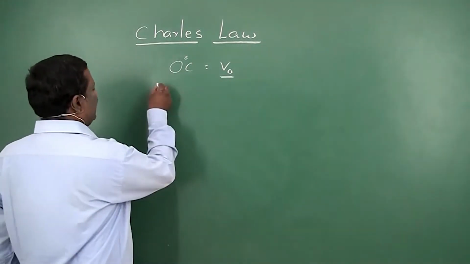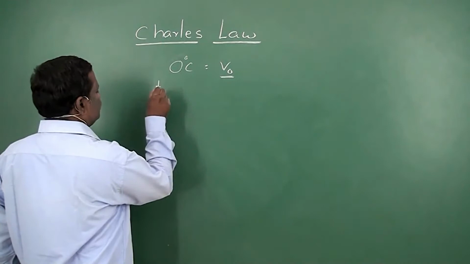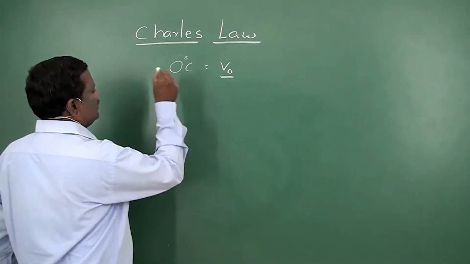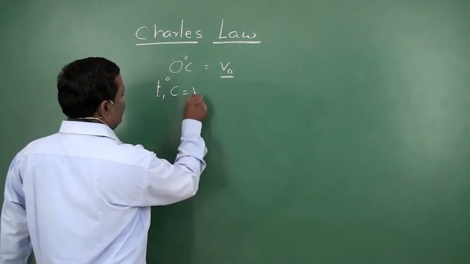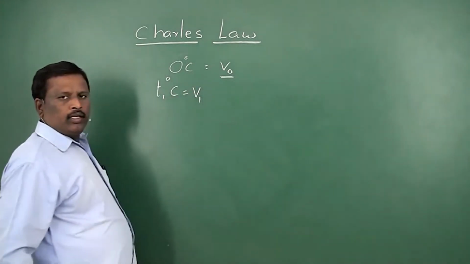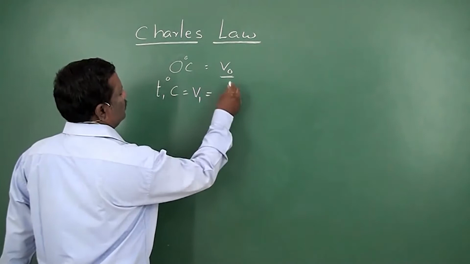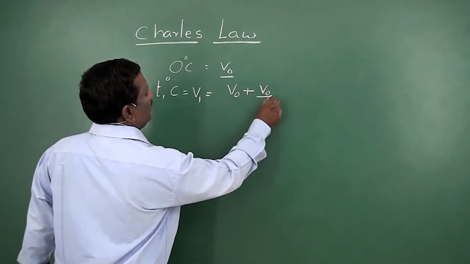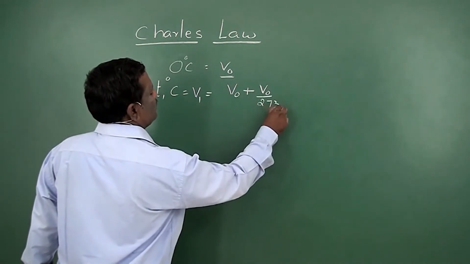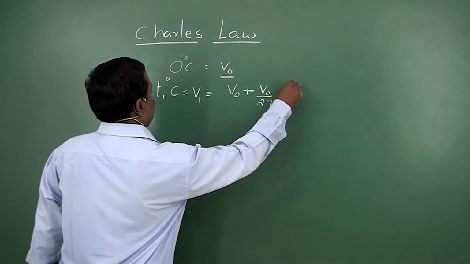At T1 degree centigrade, if volume is V1, this V1 will be equal to V0 plus V0 by 273 into T1.